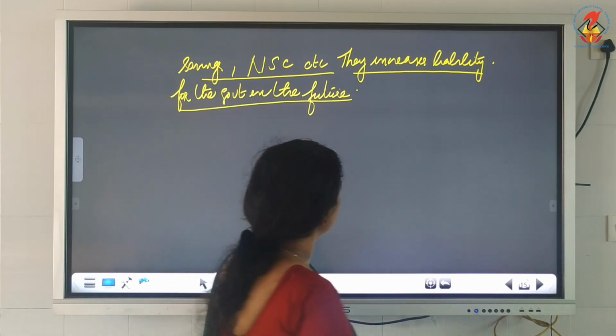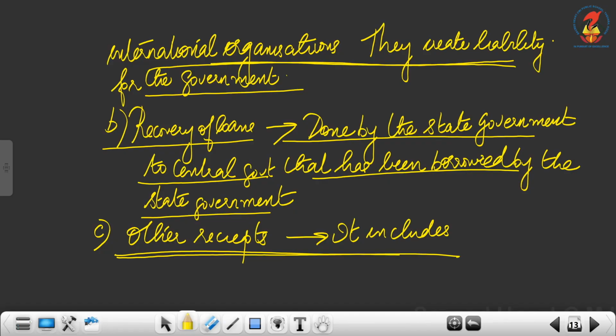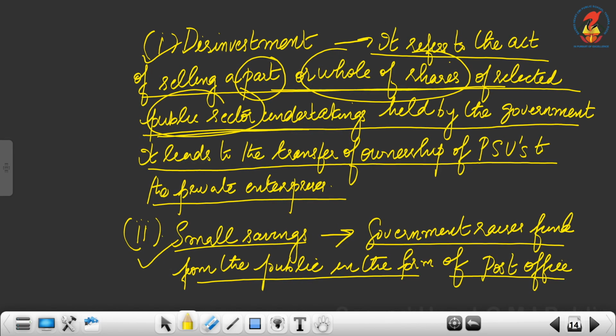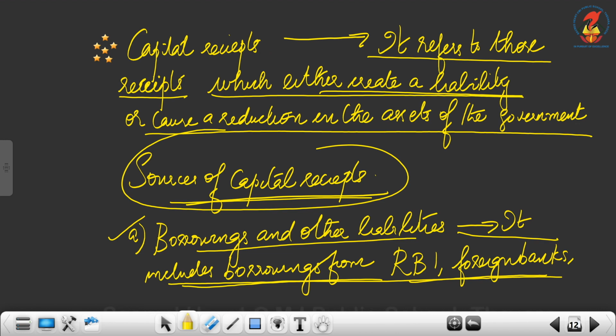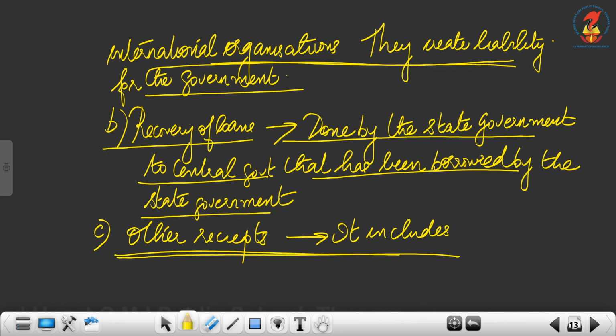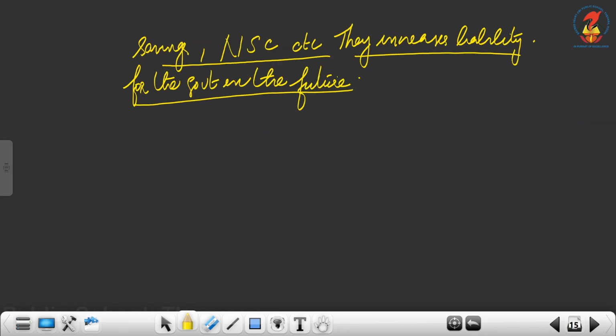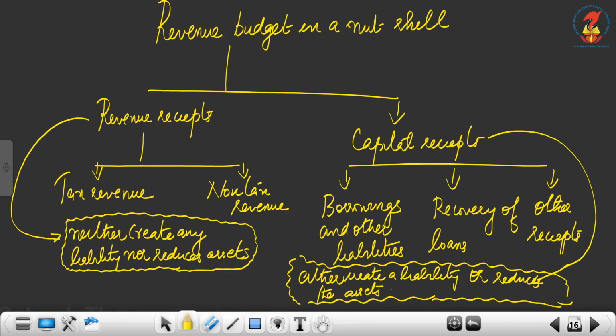So the components of capital receipts are disinvestment, then other receipts, and the capital receipts also consist of borrowings and other liabilities. Then comes the recovery of loans and other receipts. This is all about the capital receipt.